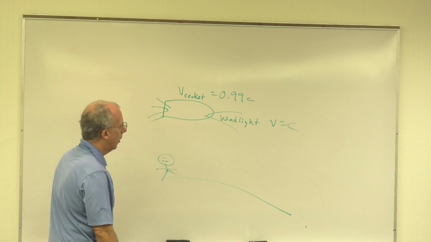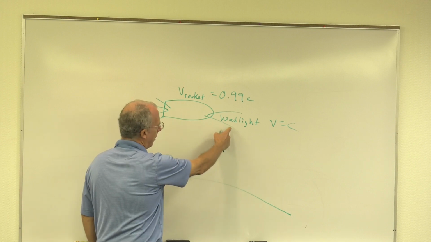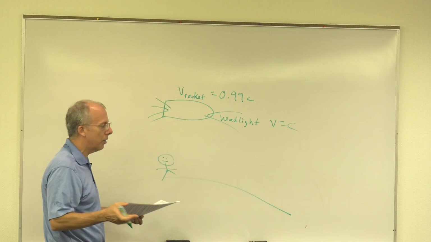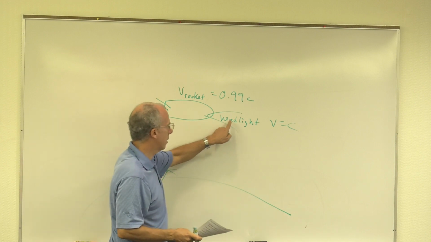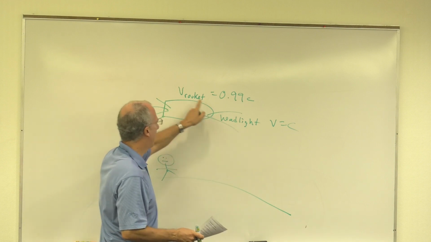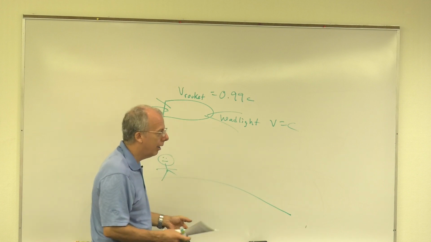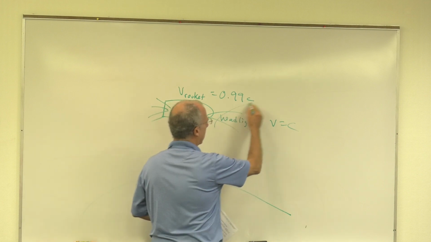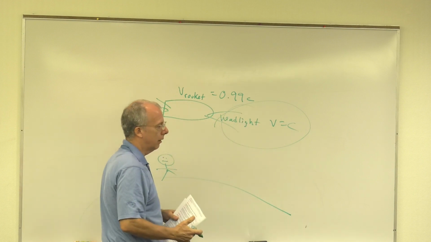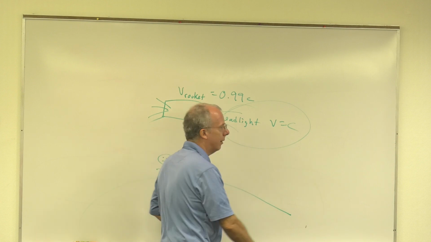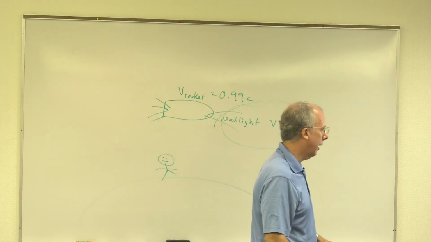What would we measure the speed of light from the headlight to be? Isaac Newton would have said the speed of light from the headlight plus the speed of the rocket. That sort of makes sense, right? It's wrong. Everybody measures the speed of light to be the speed of light. Weird, but it's true.